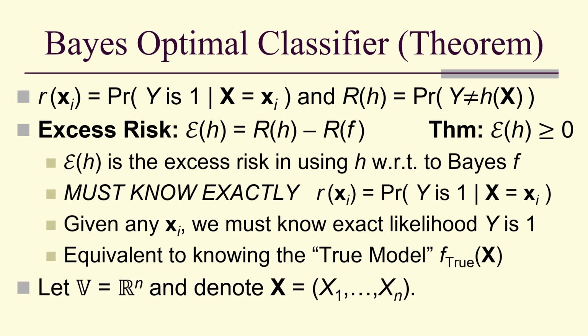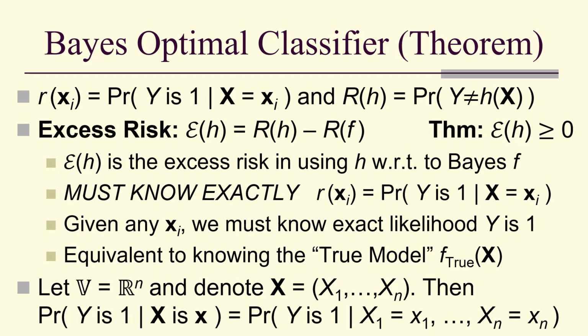So instead, let's look at our vector space R^n and our vector variable x in terms of the variables x1 to xn. And that means our regression function, the probability y is 1 given that x is small x, can be written as the probability that y is 1 given that the variable x1 is equal to the outcome little x1, and so on, to xn is equal to little xn.